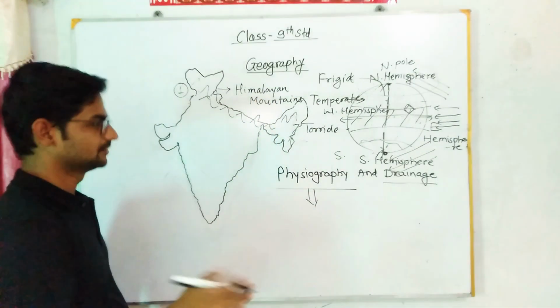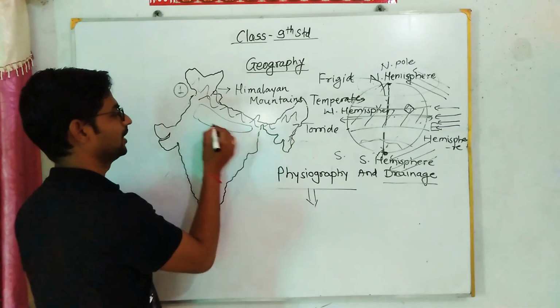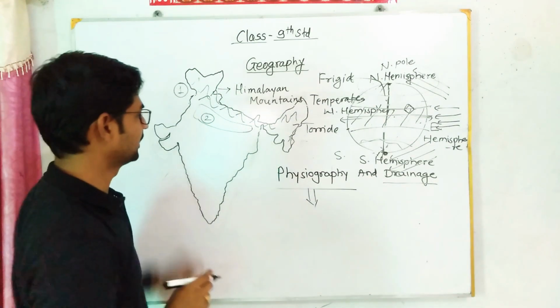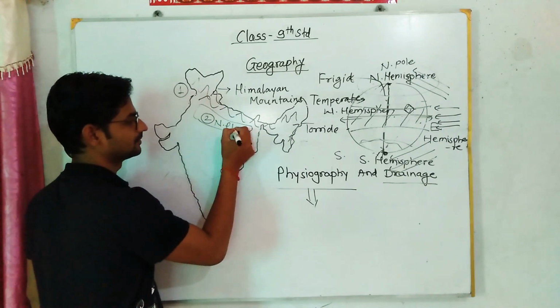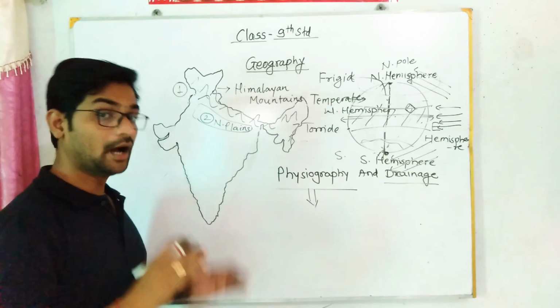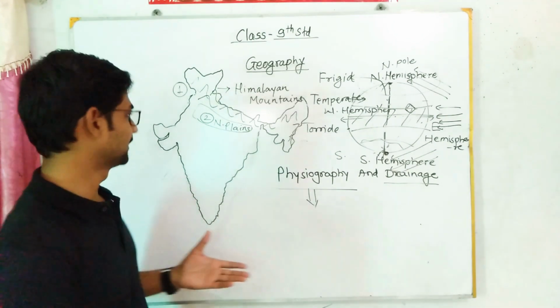The other one, this region, I am giving second number to this. This is known as the Northern Plains. How the plains are formed, I will explain later. Okay.